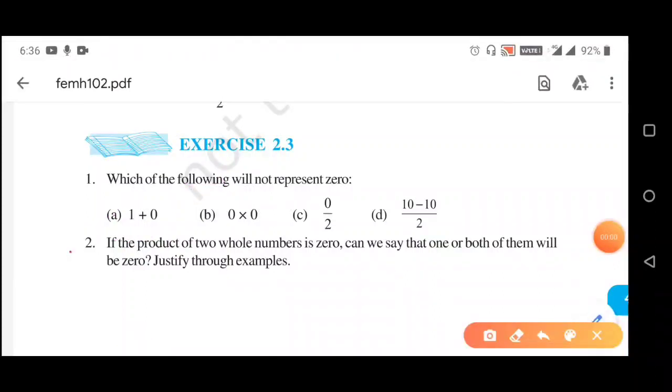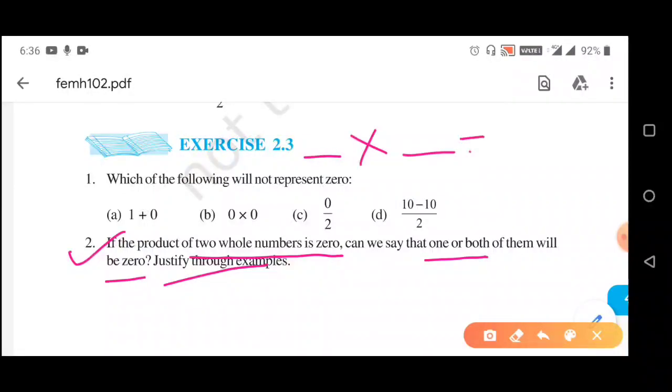Question number 2 is, if the product of two whole numbers is 0, can we say that one or both of them will be 0? Justify through examples. So, here the question is, if we multiply two whole numbers, our answer is 0, then one of these two is 0 or both of these two is 0.